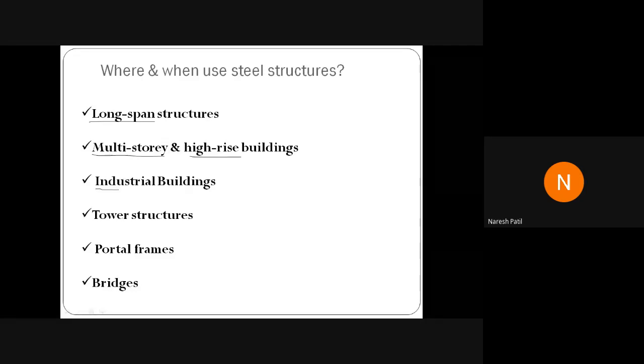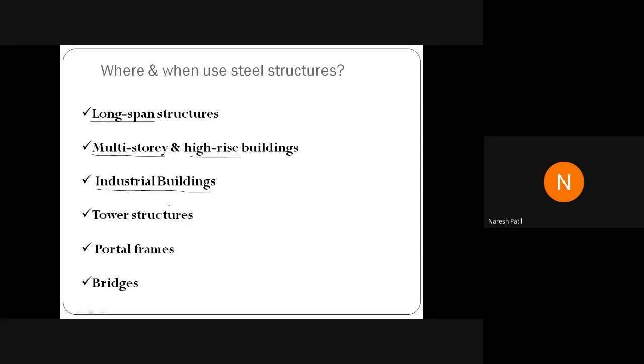Then this is very important: industrial buildings. Our college is near the Udyambag industrial area. When you cross the Udyambag industrial area, you can see that maximum structures are constructed with steel structure. The newly built frames, portal frames, small industrial structures and big industrial structures surrounding the Udyambag industrial area are constructed using steel.